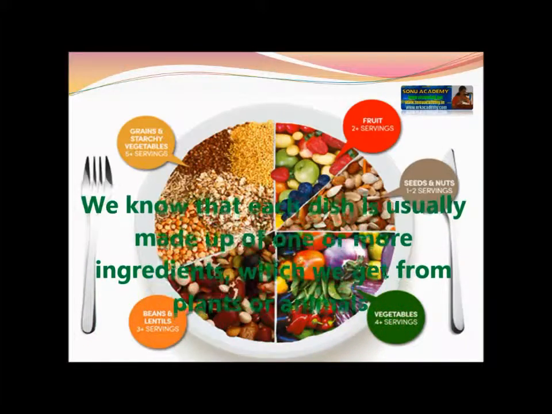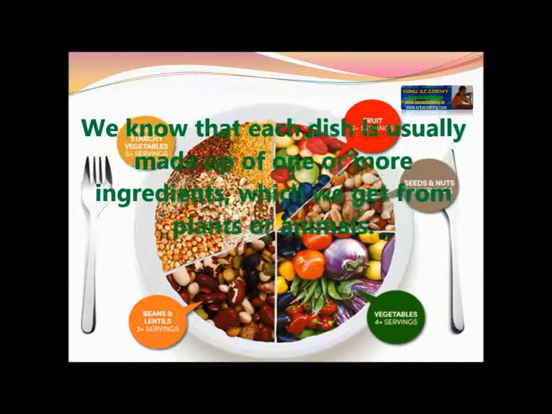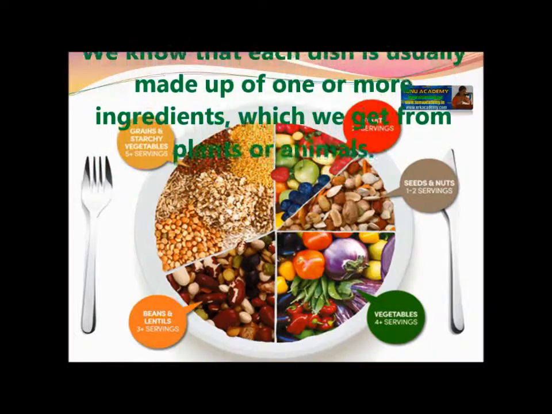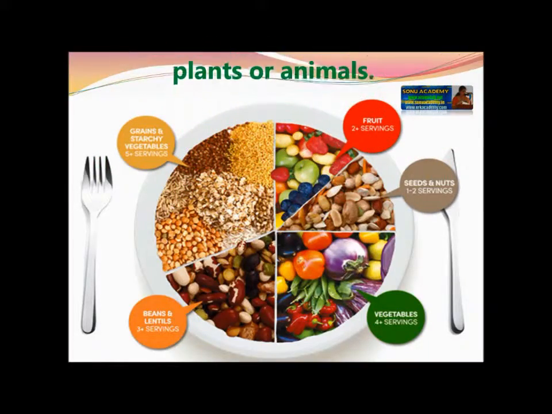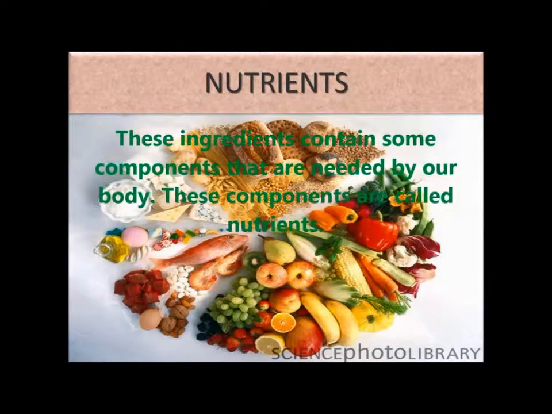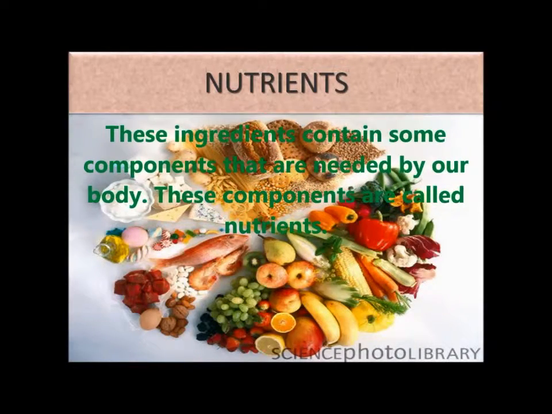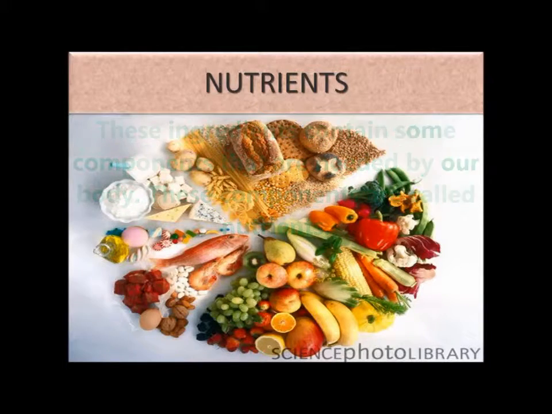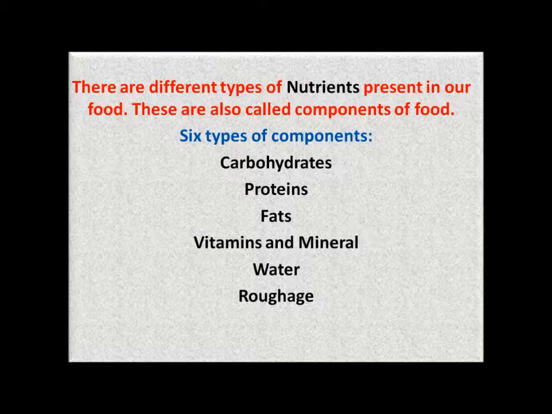Children, we know that each dish is usually made up of one or more ingredients, which we get from plants and animals. These ingredients contain some compounds that are needed by our body. These compounds are called nutrients. The major nutrients in our food are carbohydrates, proteins, fats, vitamins and minerals. In addition, the food contains dietary fibers and water, which are also needed by our body.